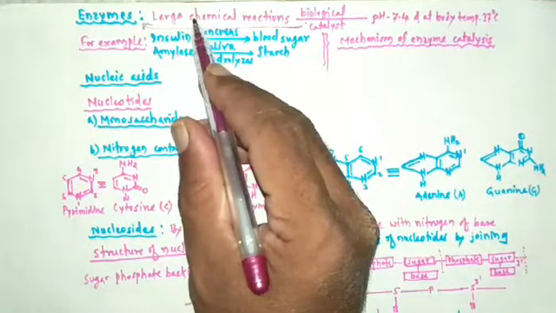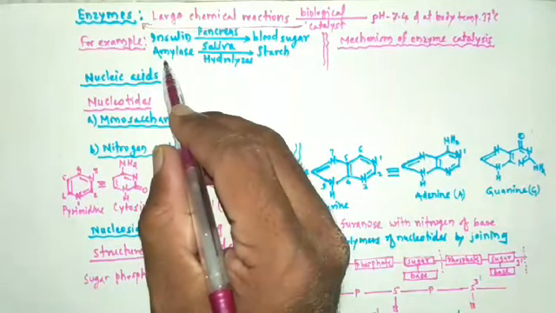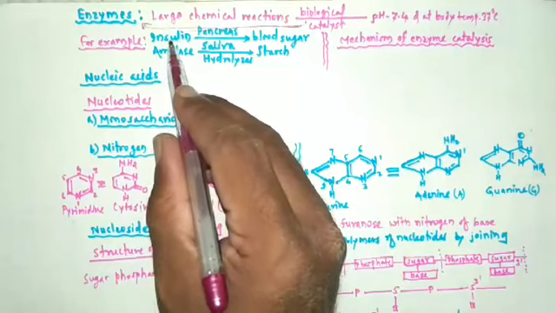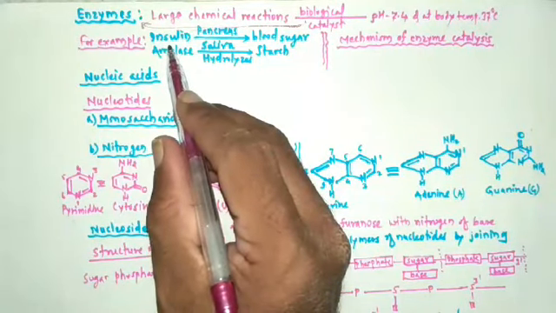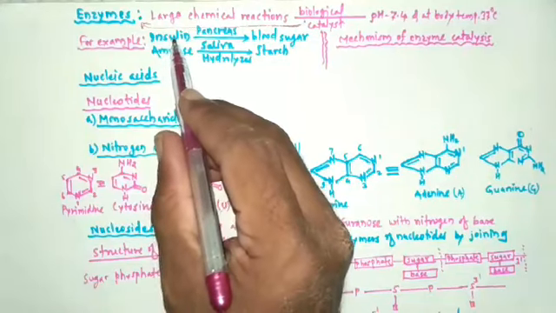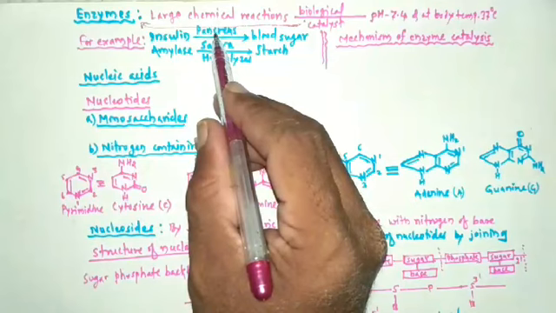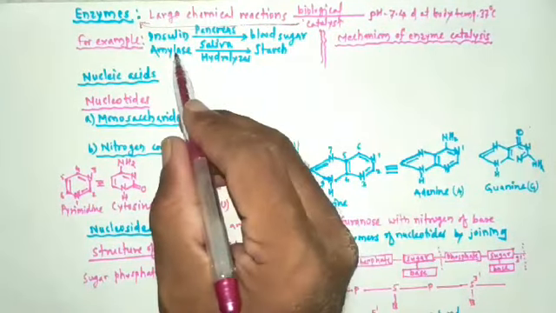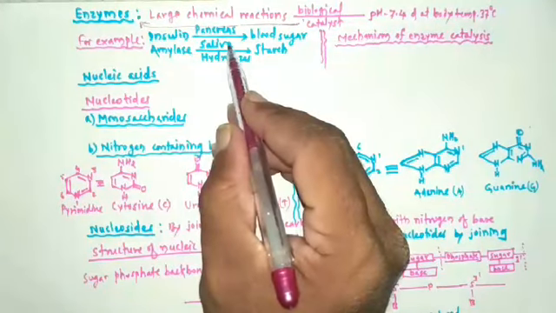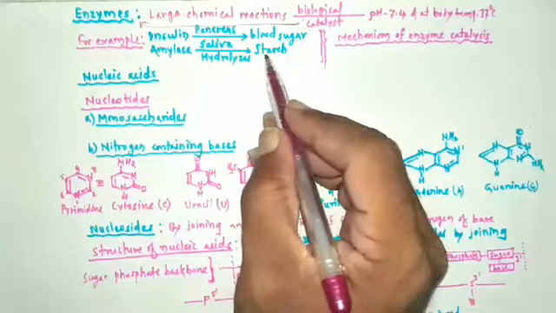Different examples of enzymes are insulin and amylase. Insulin is present in our pancreas and it controls the blood sugar, while amylase is present in saliva, and this amylase hydrolyzes starch.